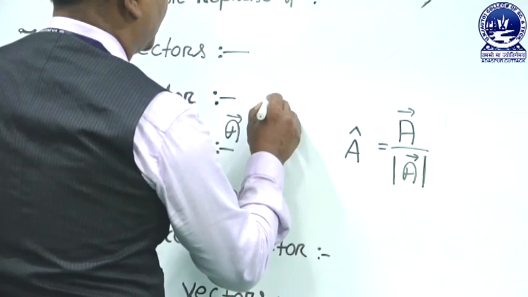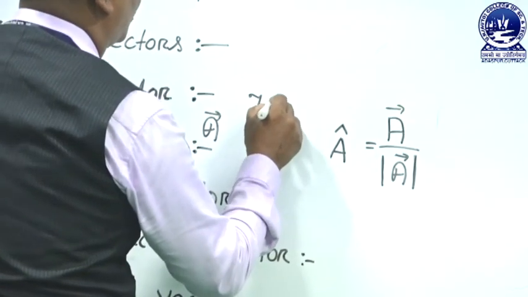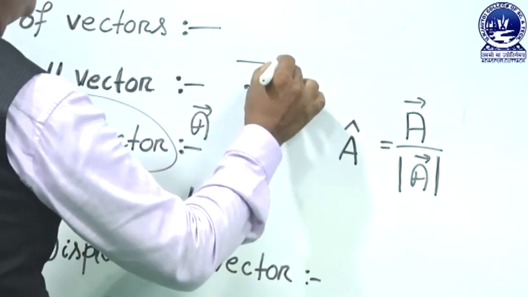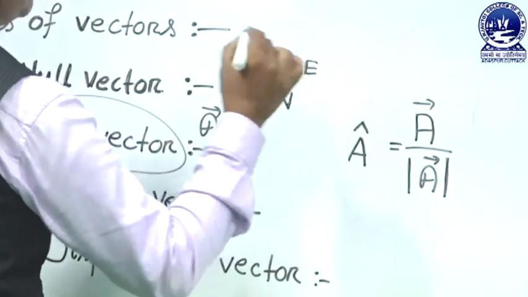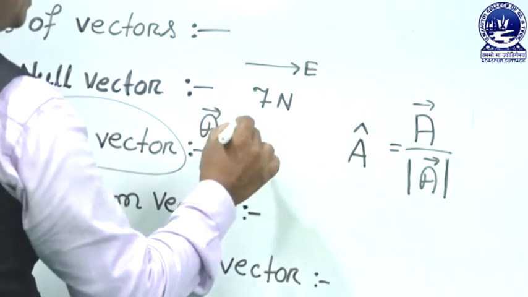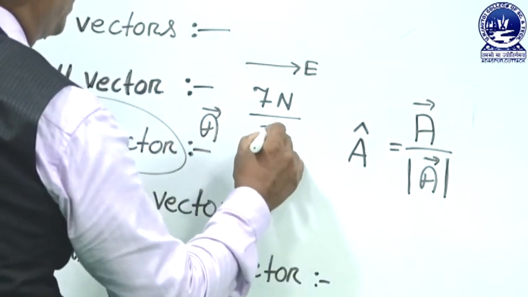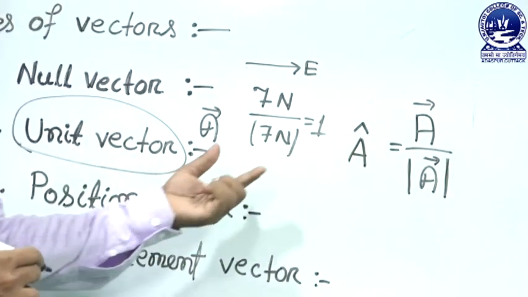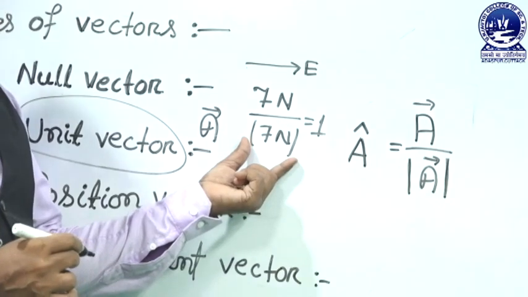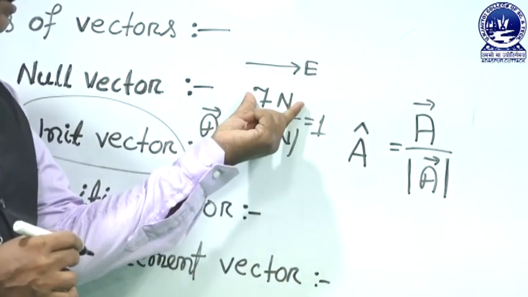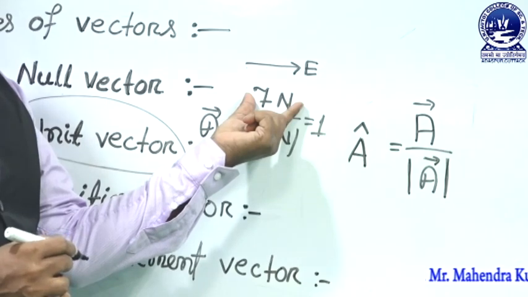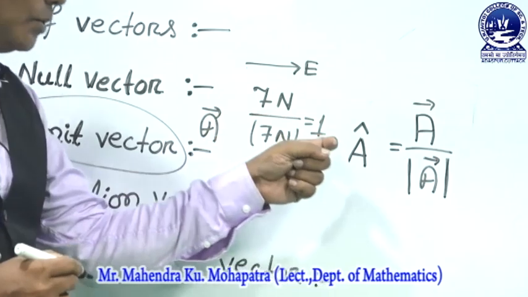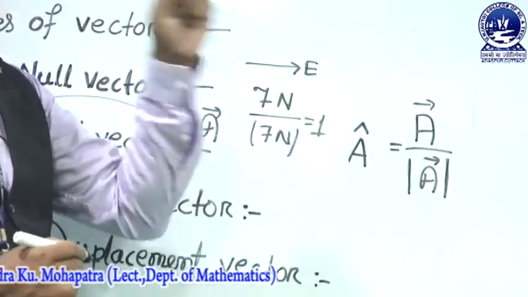Suppose we take 7 Newton of a force in the direction east, towards east. So, what is the unit vector? It is the vector divided by its magnitude. The magnitude of any vector is a scalar, so the numerator is a vector. So it has only the direction parallel to the given vector. So, the unit vector is parallel to the given vector.